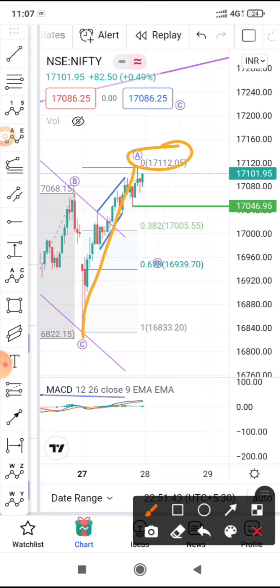We do not have top defined for this A wave, so it can come like this tomorrow and go up. So that can happen, and it can get terminated as well. So tomorrow if it opens and goes downside towards 17,000, then the bounce should come again towards 17,200. If it opens near 17,200, then we can assume that it can drop down and go up towards 17,360 something, right? So that's what the assumption is for the next 1 or 2 days.